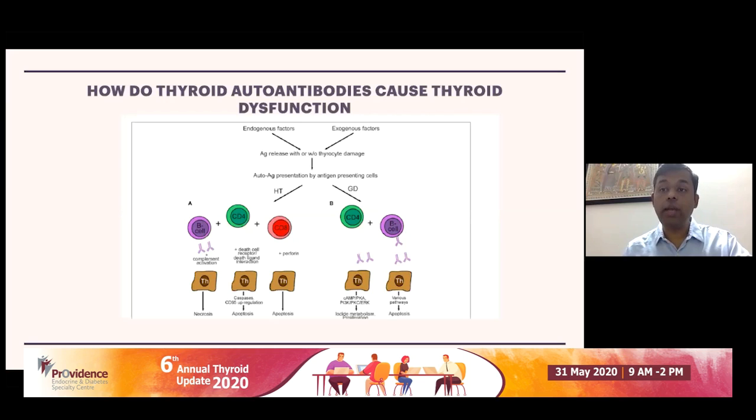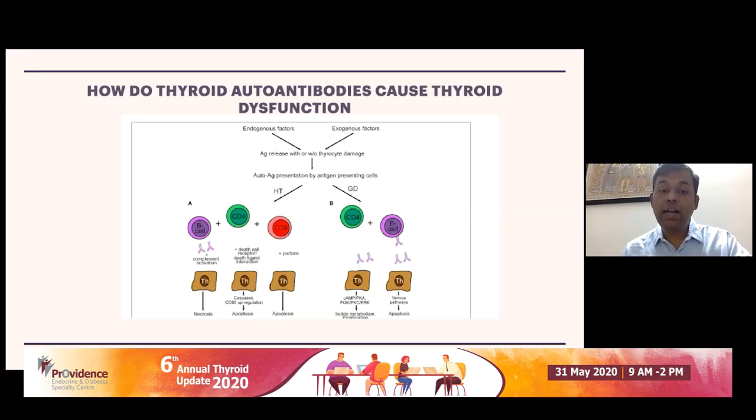So that is, it may belong to IgM or IgG1, G2, G3 subclasses, where it can actually fix complement and cause lysis in thyrocytes. This is seen more in animal studies rather than in humans. In humans, clear evidence of autoantibody mediated complement activation is not seen in vivo.